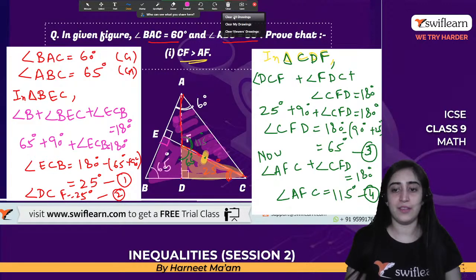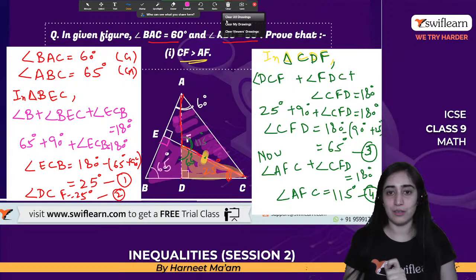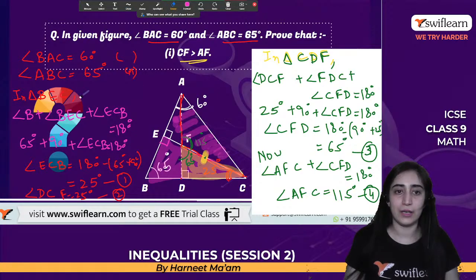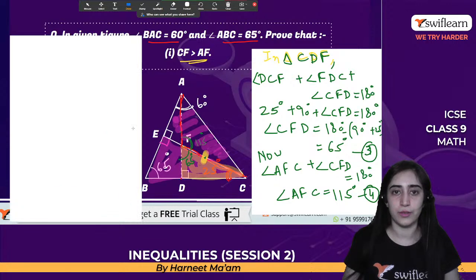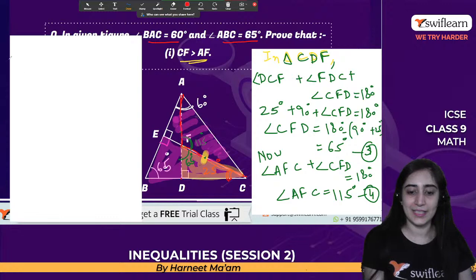Now let me erase everything. So far we are able to find out the calculations and I have filled that out. So let me erase this side and let's understand the things again. Let me do another whiteboard altogether so that we know how to solve this. All right. Moving on to the next one, let's consider this in triangle AFC.